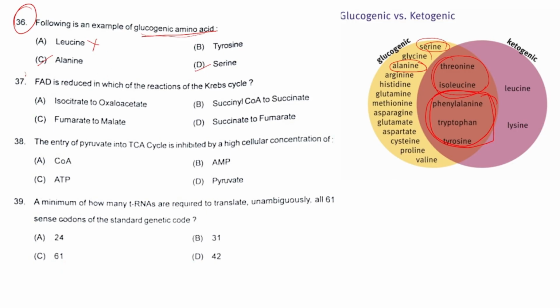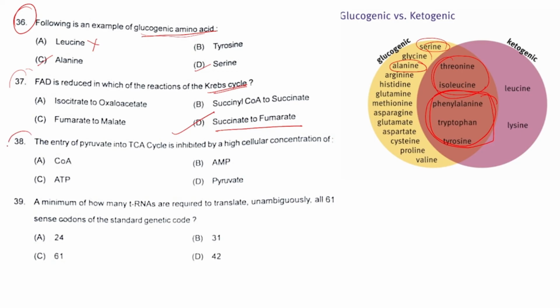Next, question number 37. FAD is reduced in which of the reactions of the Krebs cycle? So FAD is reduced in the reaction that is succinate to fumarate. Here, option D is the right answer.